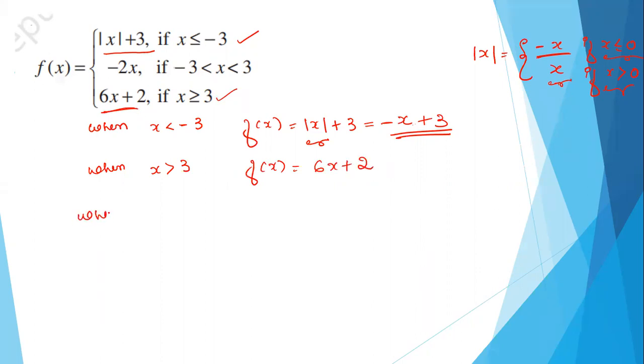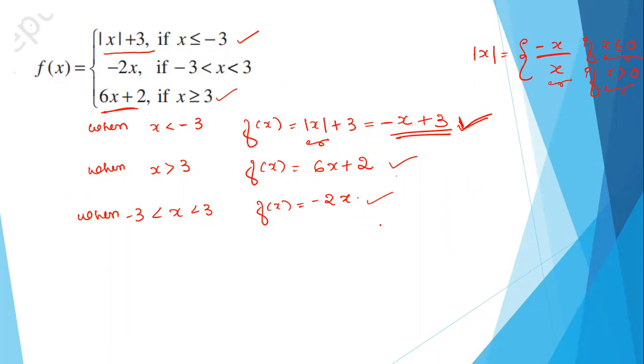And when x is between -3 and 3, what is the functional value? It is minus 2x, correct? Yes, good. So we have here minus x plus 3, here we have 6x plus 2, and here we have minus 2x.